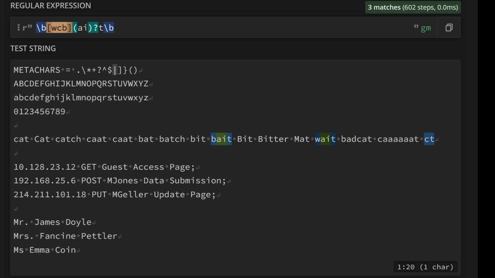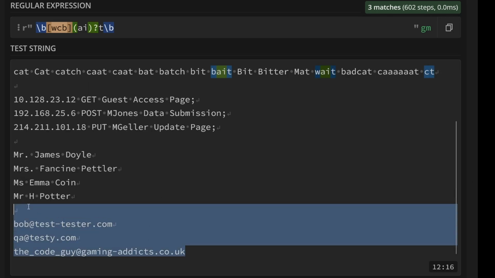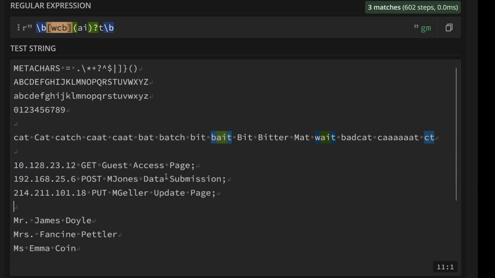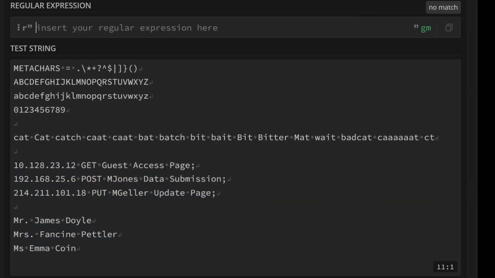But before we get to talk about that, let us do some searching of some of the strings I've got in here. So in here, I got some email addresses made up at random, I've got some names, and I have some lines from a log file. Well, a fictional log file. So let's say we want to match the IP address at the start of this log file.